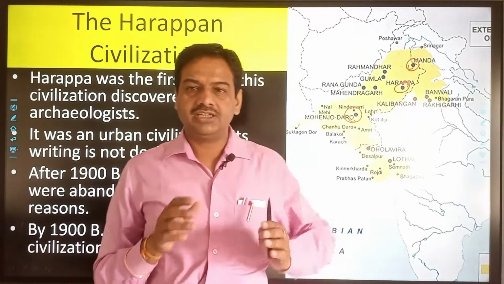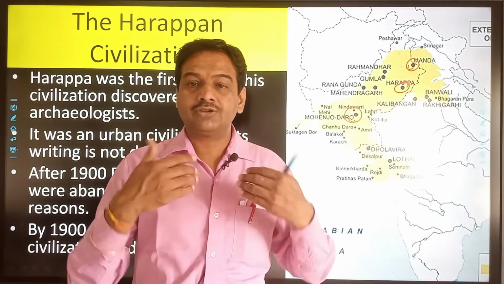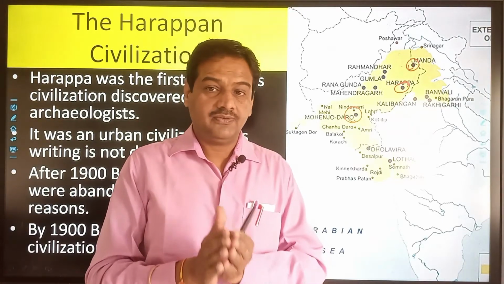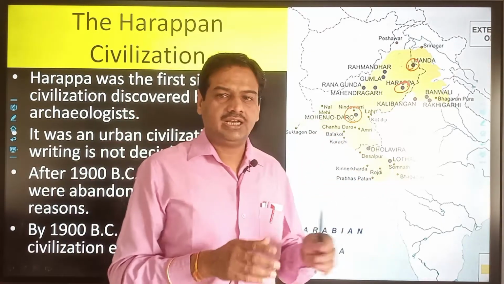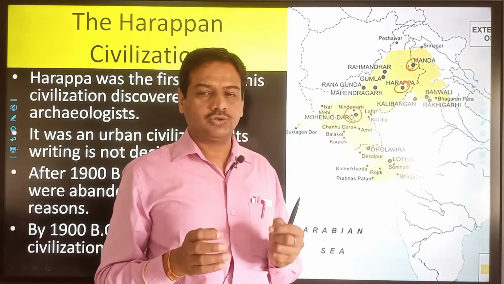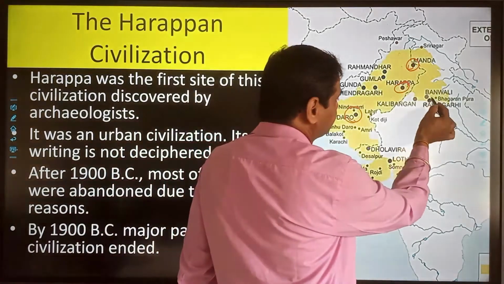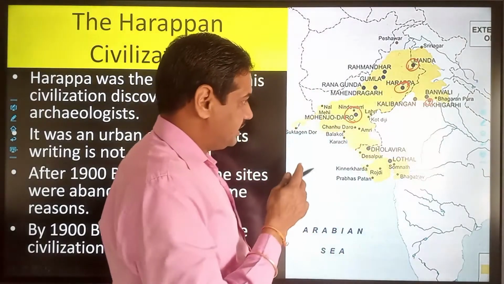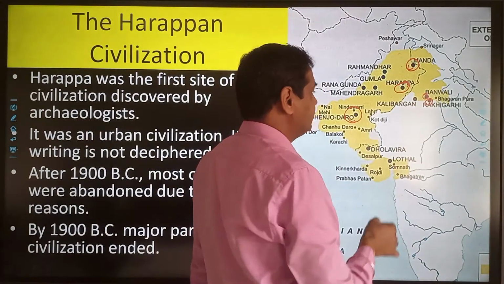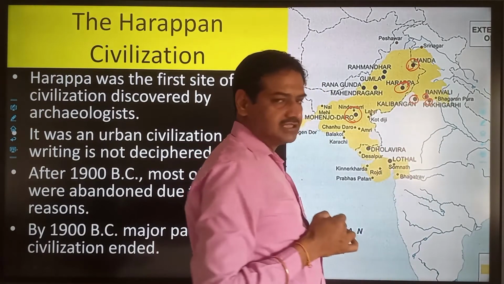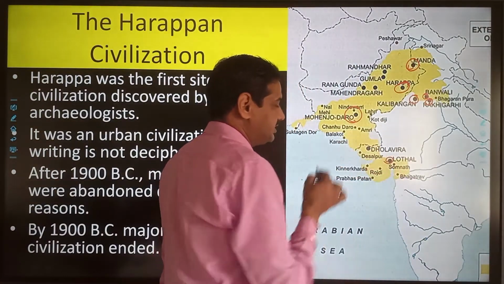As a result, Indian archaeology got a setback and no research could be done for a long period of time. Then our archaeologists found some more sites in India which also belonged to the Harappan civilization, and these were excavated and studied. We will discuss them too, like Rakhigarhi, an important site in Hisar, Haryana; Banawali, in Fatehabad district of Haryana; Kalibanga, in Rajasthan, on the border of Rajasthan and Pakistan; and Lothal, an important site in Gujarat.